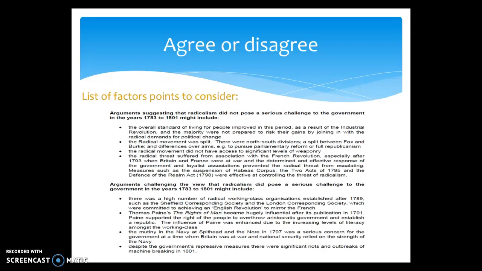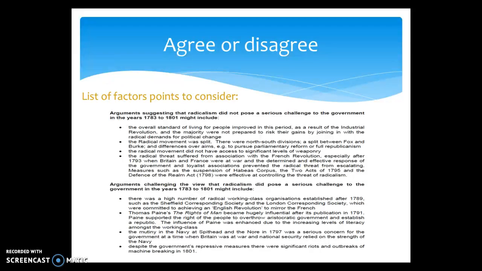If we think about this question, there are a number of key areas, and if I show you what the exam board is actually looking for, I'll show you the indicative content. You can see here that it's looking for a number of key areas. So arguments suggesting that radicalism did not pose a serious challenge is listed above. The overall standard of living for people improved in this period. Many people did not want to risk those gains, particularly the middle class. The radical movements were split, so therefore there was a north-south divide.